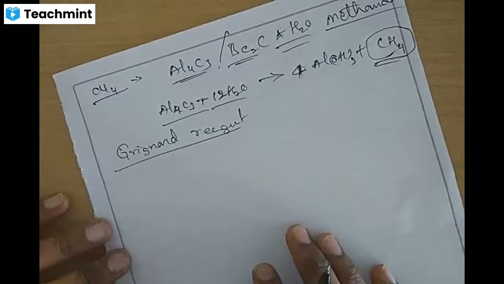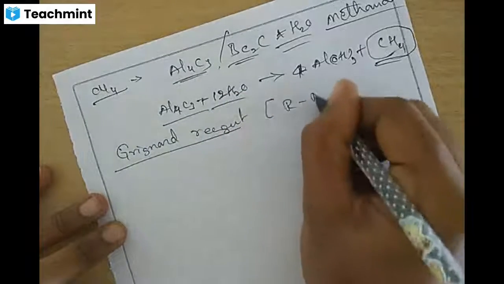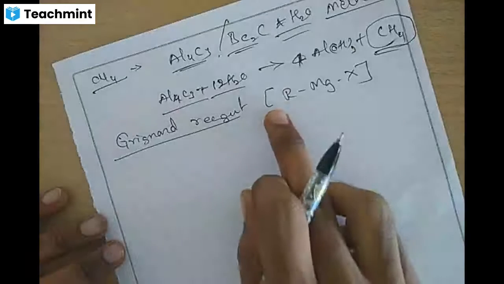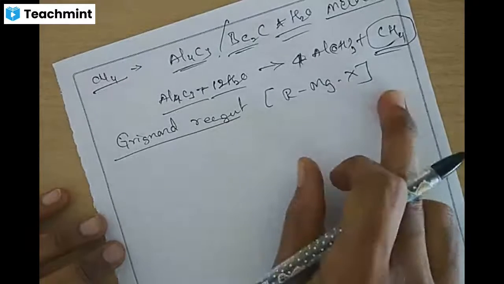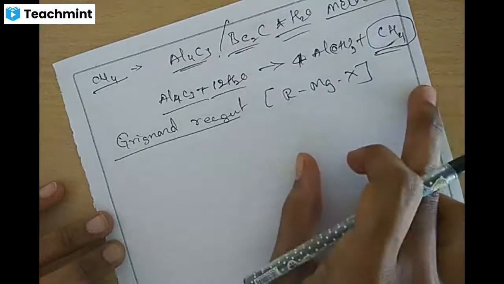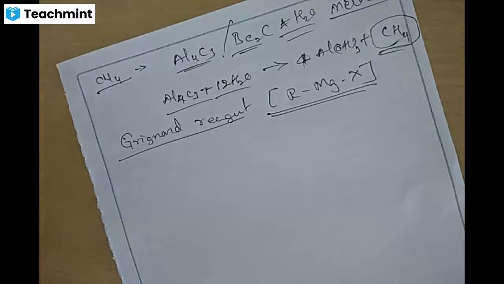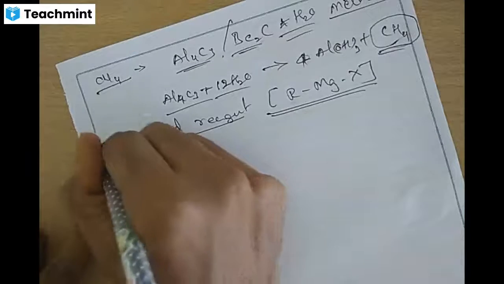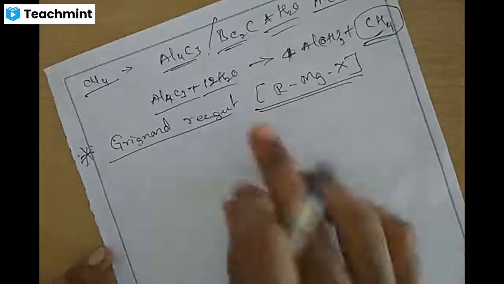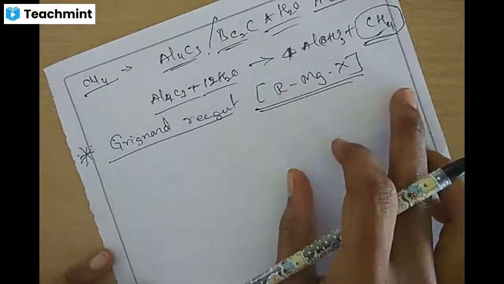Grignard reagent has the general formula RMgX, alkyl magnesium halide. This is the general formula of Grignard reagent. You need to remember it, it is very important for further study next year. What is Grignard reagent? RMgX, alkyl magnesium halide.